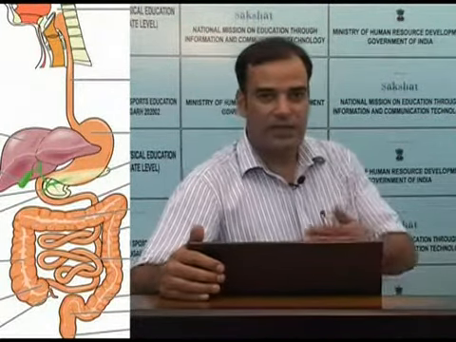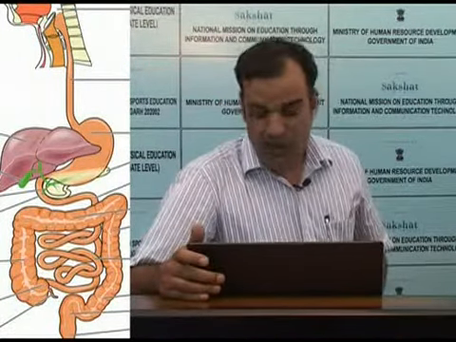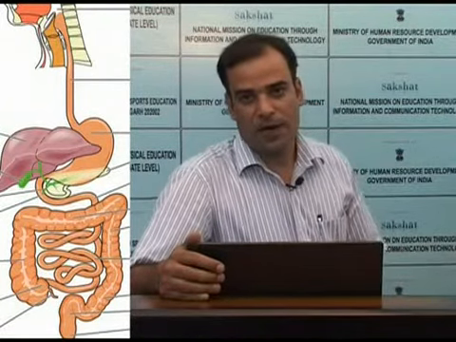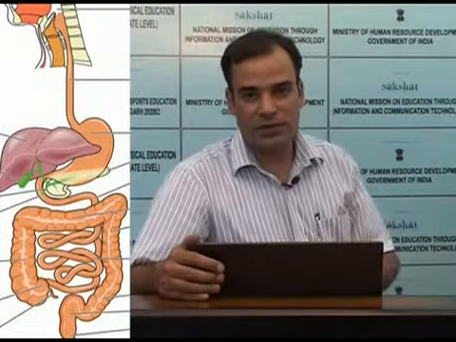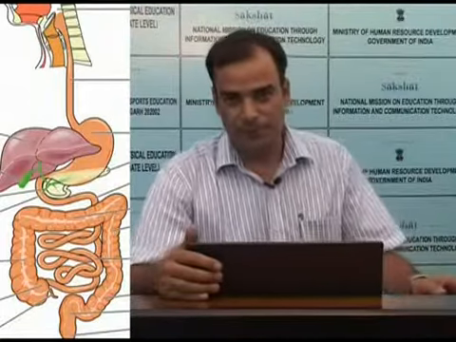As far as the external nervous supply of the GIT is concerned, like other visceral organs, it's also supplied by the autonomic nervous system. And both divisions of the autonomic nervous system, that is the sympathetic nervous system and parasympathetic nervous system, supply the GIT.